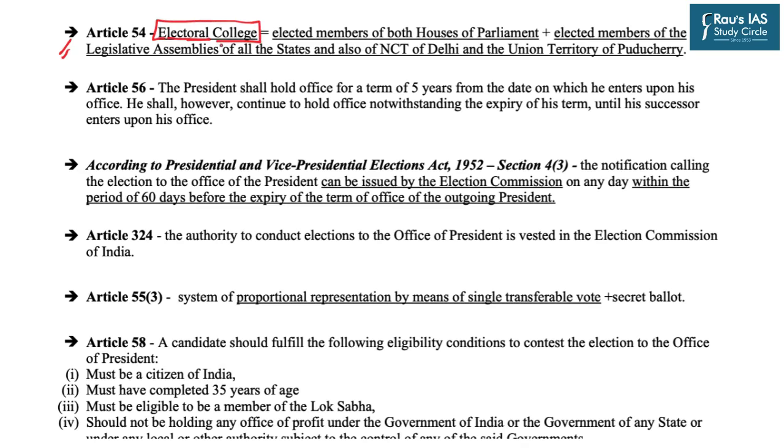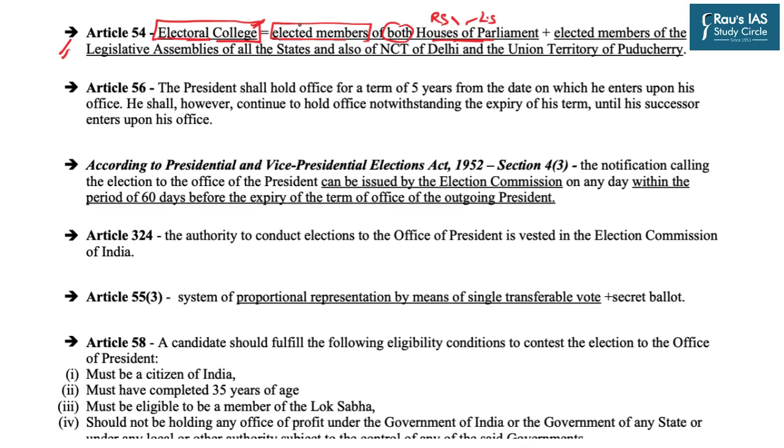The composition of this electoral college is the elected members of both the houses of parliament. Now, this is very important to remember. Members of both the houses of parliament, that is Rajya Sabha as well as Lok Sabha, take part in it. But not all the members take part.